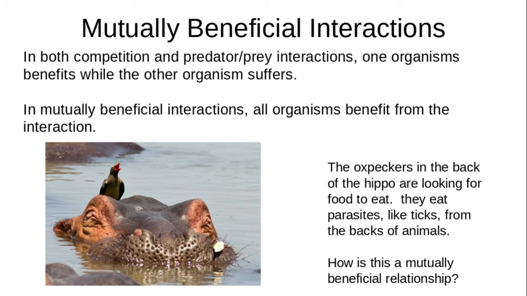The second type of relationship that we're going to talk about today is something called a mutually beneficial interaction. So there's a few different examples of this. So let's just break down these words real quick. Mutual means both parties. Beneficial means to get something good from it. Interactions. So, meaning both species are getting something positive from this interaction. So, they both are benefiting.